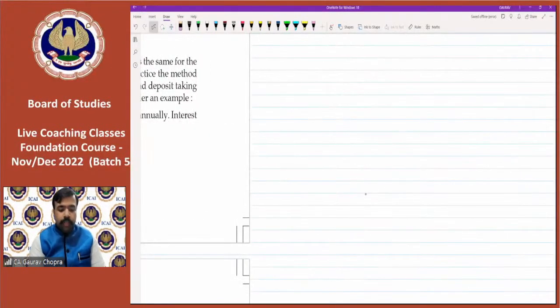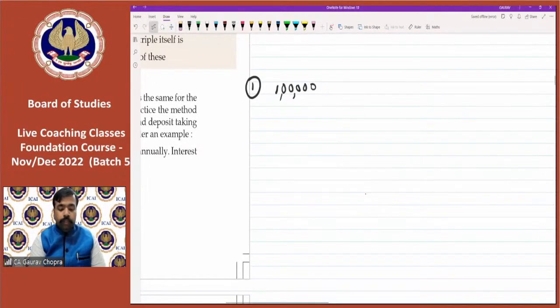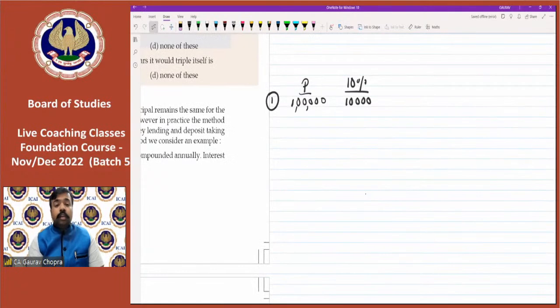So let us say we are having 1 lakh rupees. So we are investing 1 lakh rupees. In the first year, what will happen? 1 lakh is the invested amount, which we can say is the principal. Let's say the rate of interest is 10%. So 10% of 1 lakh is how much? 10,000. So what will be the final amount? The final amount will be principal plus interest. So at the end of 1 year, we will be having 1,10,000 rupees.